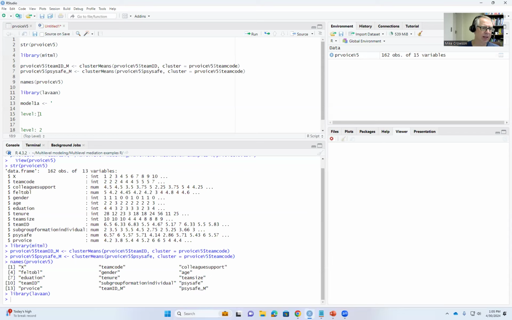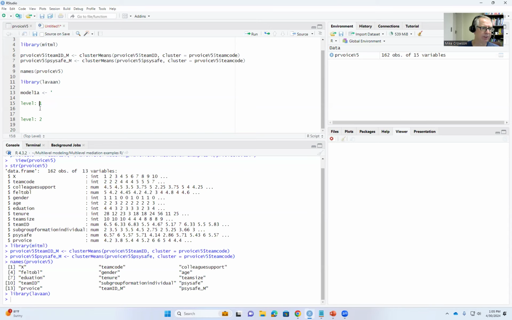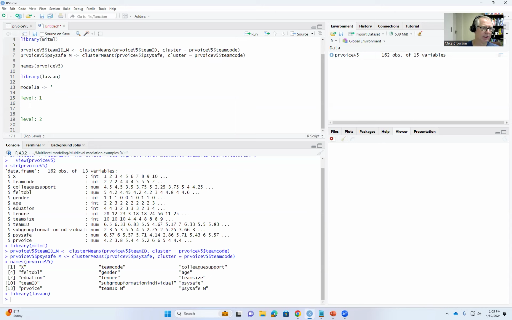Keep in mind that we don't specify level 1 : or level 2 :, it has to be in this format in order for us to run our analysis. Then from there, we specify our level 1 model, and then our level 2 model underneath level : 1 and level : 2.